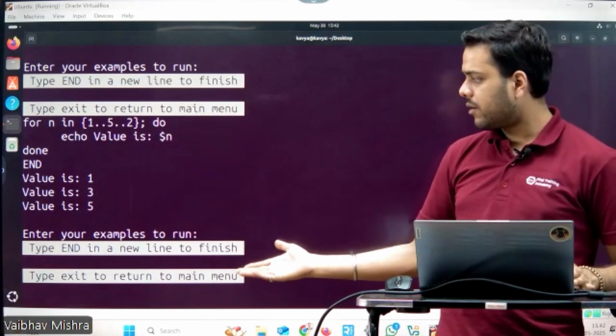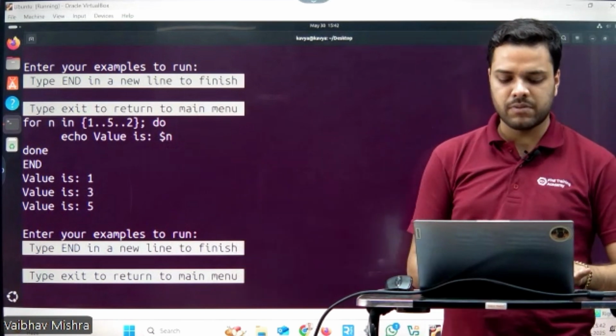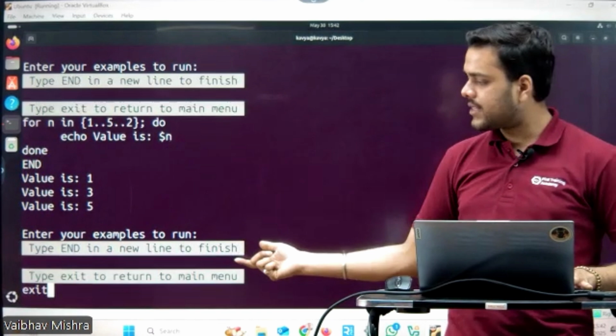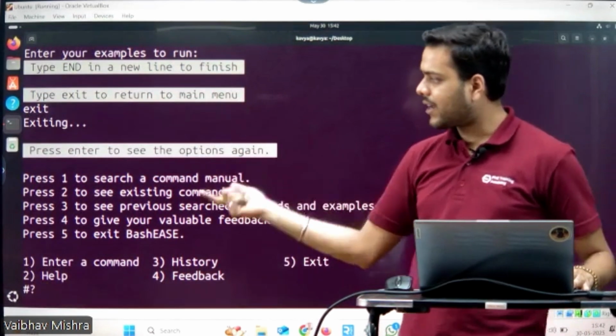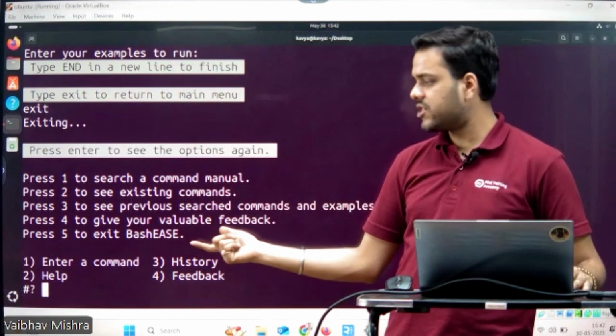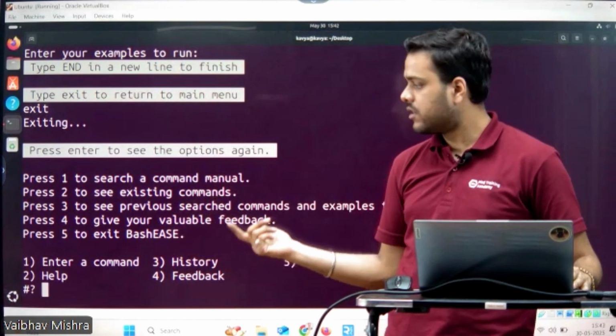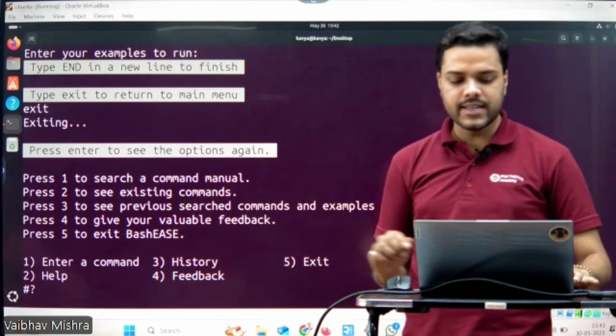If I want to exit from this try yourself section, what I'll simply do is type exit, small exit, here and press enter. So here you will see we are again back to the feature section, where we can try more features. So now let's move forward to the second feature.